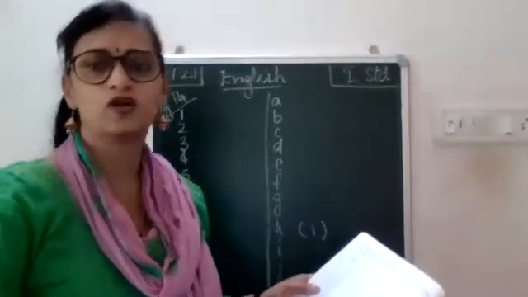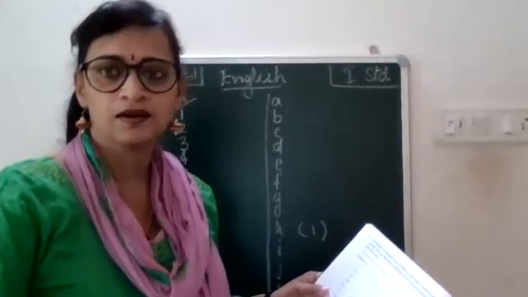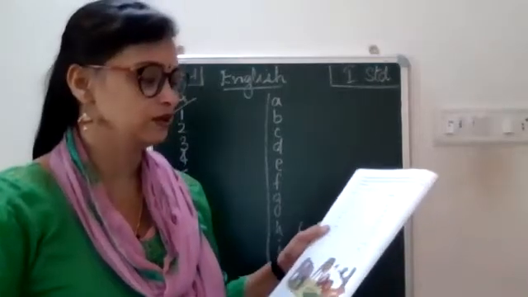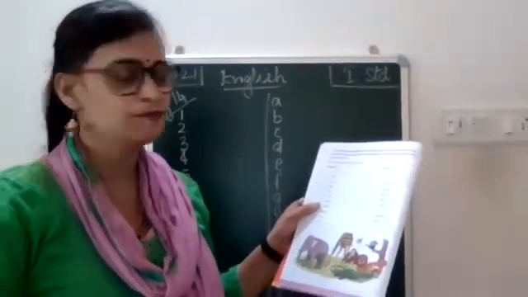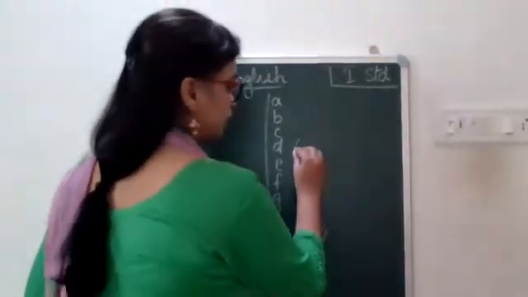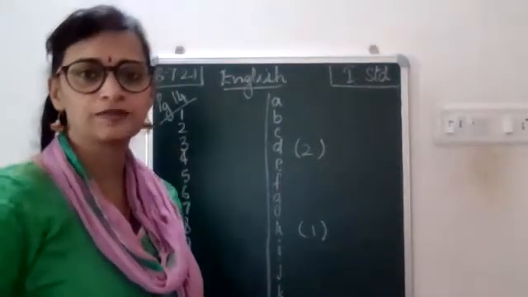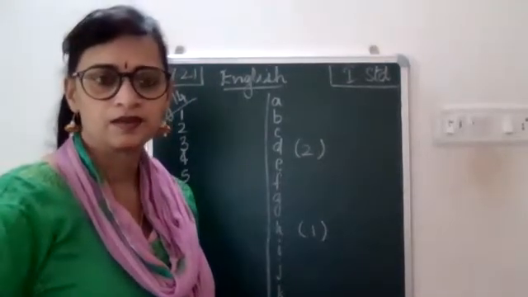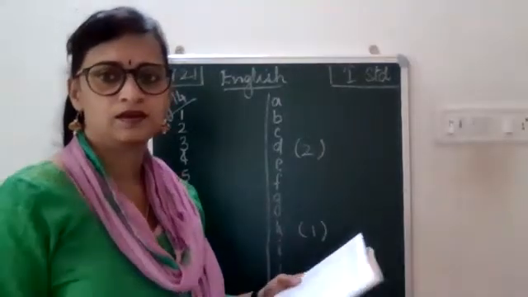Okay, now next, second one, dog. What is a young one of a dog called as? Puppy. Very good. Okay, now where is puppy given? It is D. Yes. Okay, so next to D, open a bracket, write 2 and close the bracket.